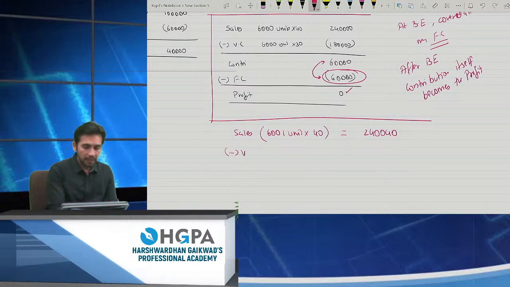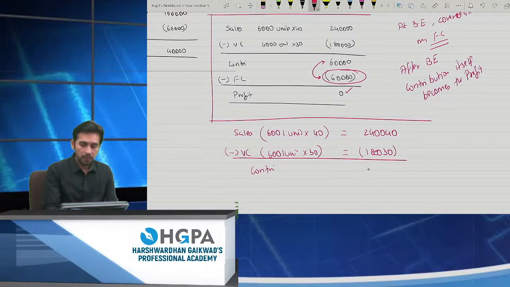What is my variable expenditure? 6001 units into 30. How much? 1,80,030 rupees. Okay. And my contribution will be 60,010 rupees. Less fixed cost 60,000 will give me a profit of 10, which I directly told you, right?